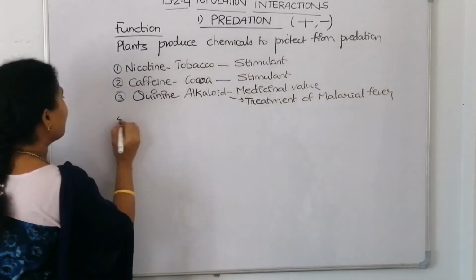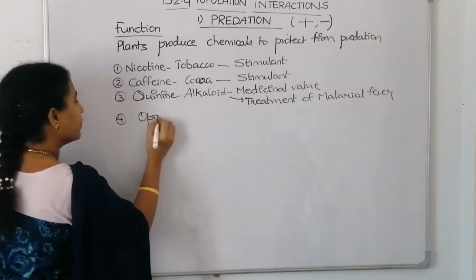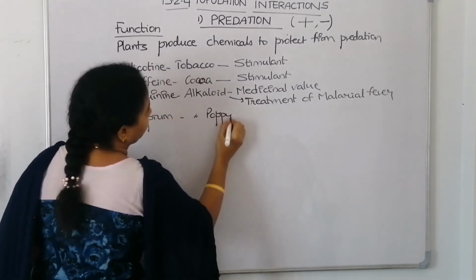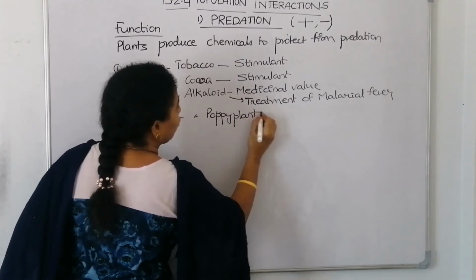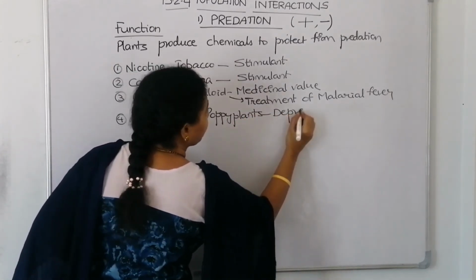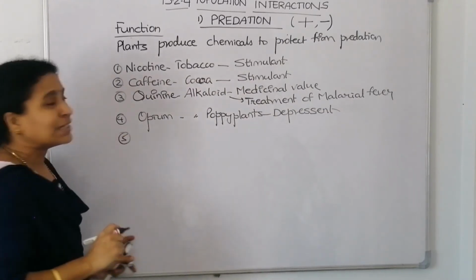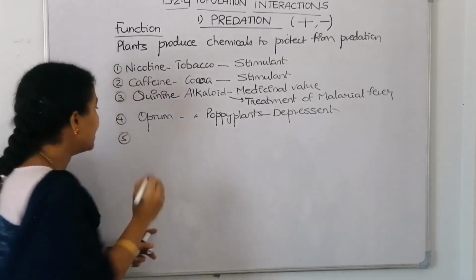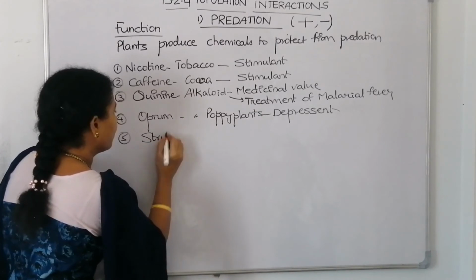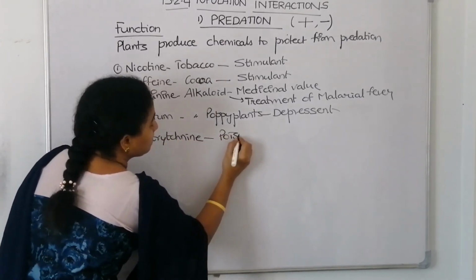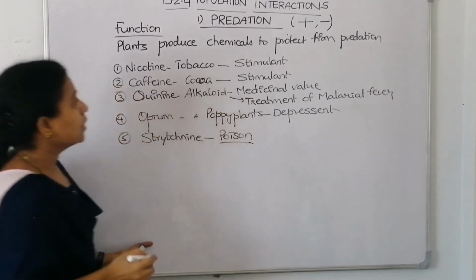One more example, opium. It's also an alkaloid extracted from poppy plant, and opium is a depressant. And one more example they have mentioned in NCERT is strychnine. Strychnine is a poison.